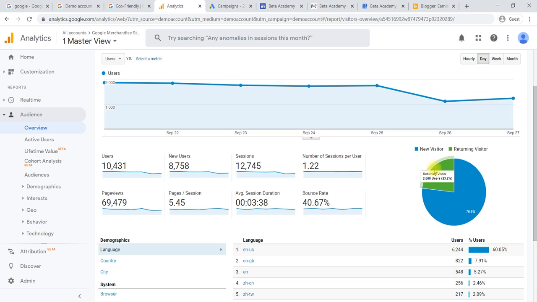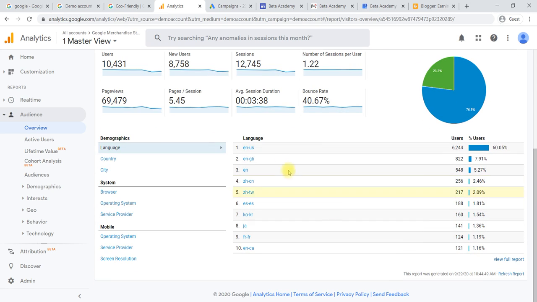This is given chart wise. New users as well as returning visitors, in the sense, they have visited again. And here language wise you can check which language, in the sense, that particular customer's preferred language.